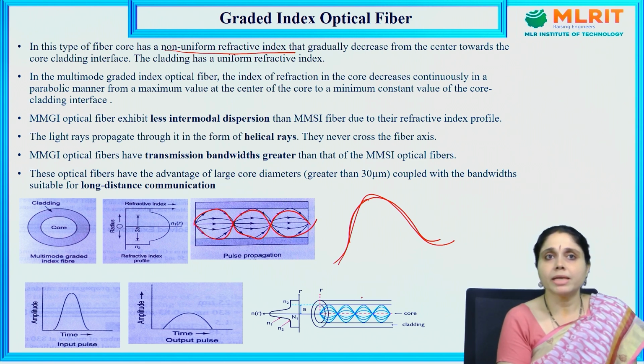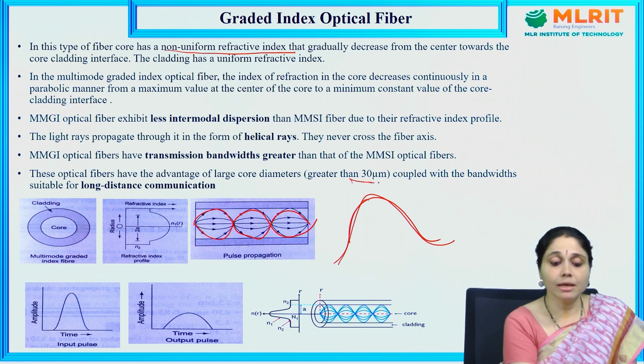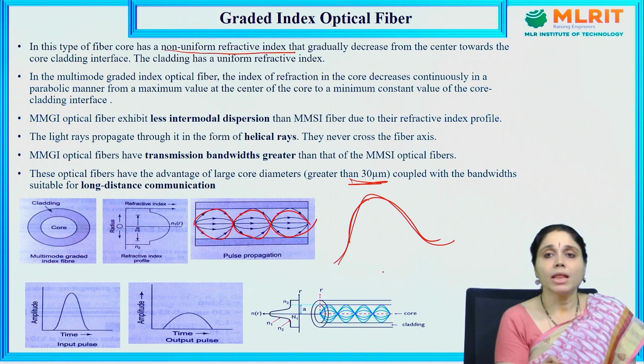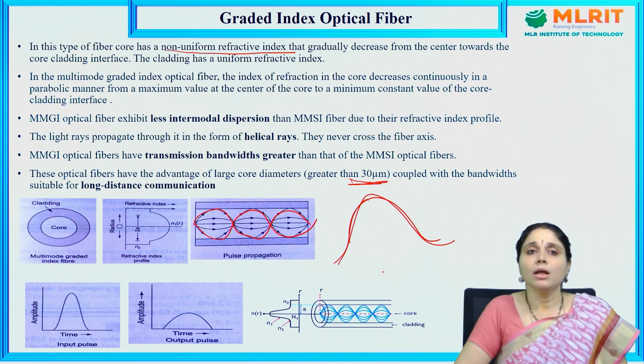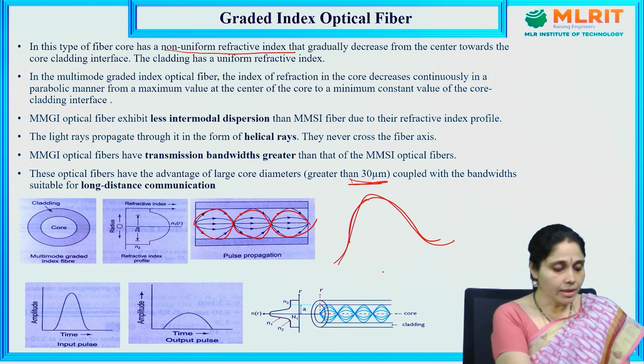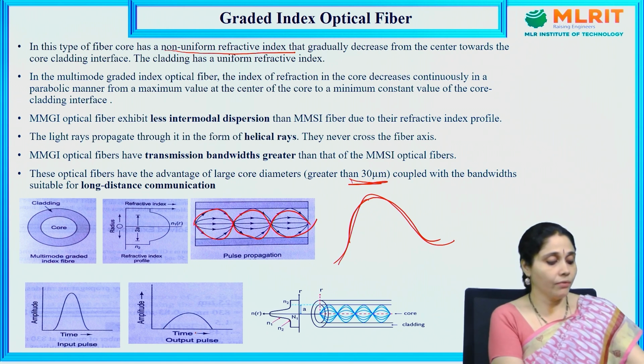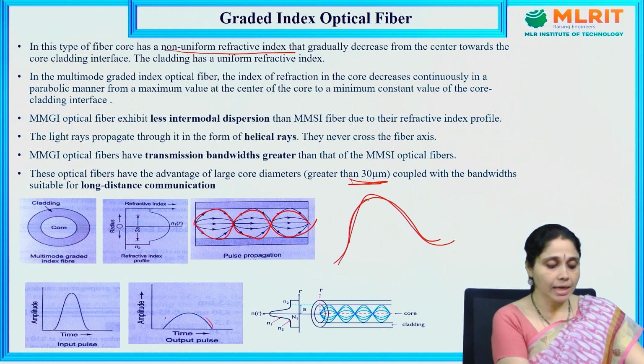MMGI optical fibers have a transmission bandwidth greater than that of MMSI optical fibers. These optical fibers have the advantage of large core diameters, greater than 30 micrometers, coupled with bandwidth suitable for long distance communication. This optical fiber is suitable for long distance communication. So, the input pulse is represented in this way, and the output pulse we can see here is like this.